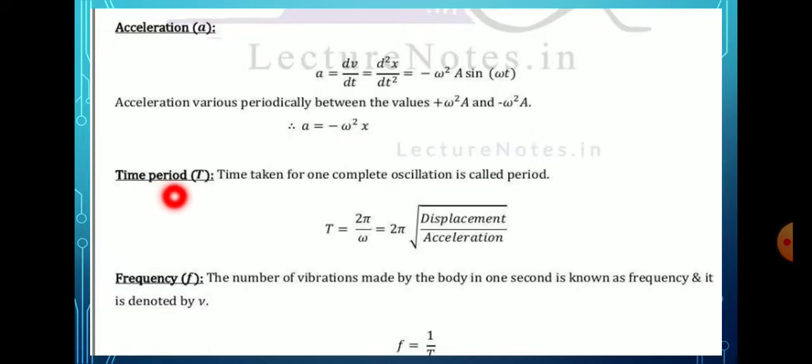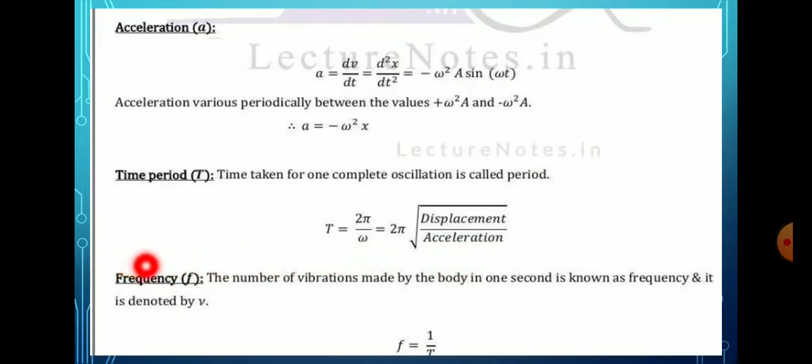Then time period. Time period is denoted as T. The time taken for one complete oscillation is called the time period. One complete oscillation means one to and fro motion is completed. That time is noted down. That is known as the time taken for one oscillation. T = 2 pi by omega, which is also 2 pi times the square root of displacement by acceleration.